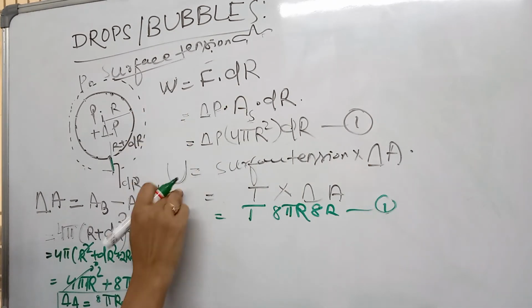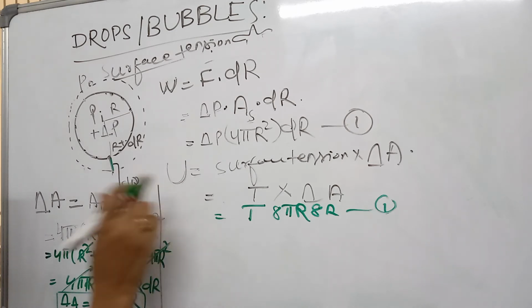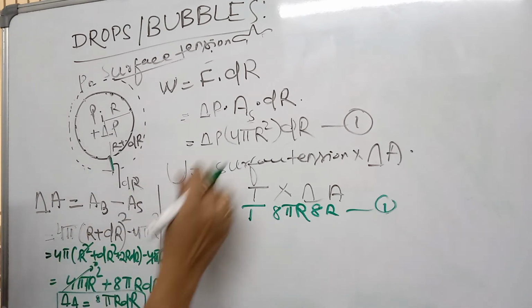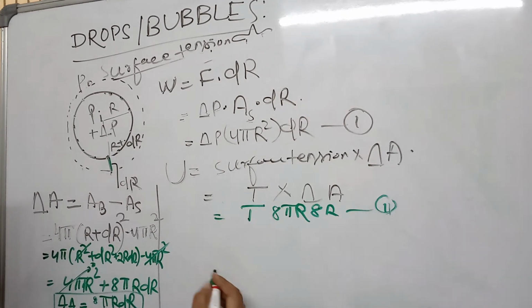Now work done is the same as the stored surface energy, so equation 1 can be equated to equation 2.